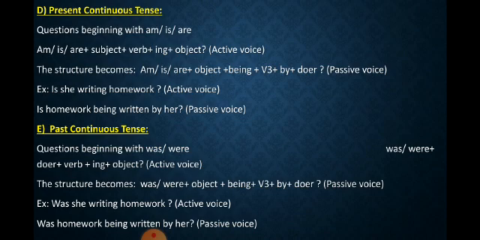Again, the structure of active voice is was/were plus doer plus verb plus ing plus object. Now the structure becomes was/were plus object plus being plus third form of the verb plus by plus doer. So it's the structure of passive voice. Now come to the example. Was she writing homework? So was homework being written by her? Clear?